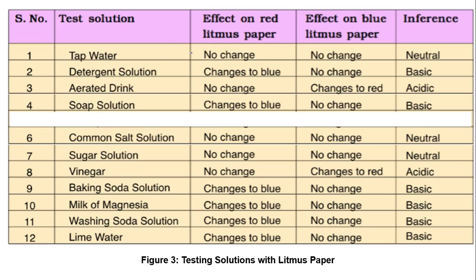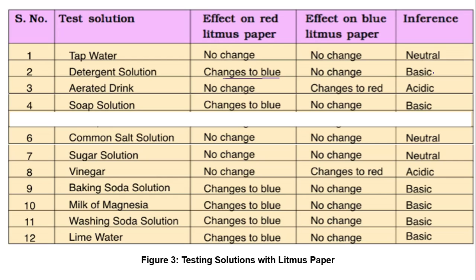Here there is a chart which shows that if we do not observe any change, that means it is a neutral solution. For example, tap water, common salt and sugar solution do not show any change, so these are neutral. On the other hand, detergent solution, soap solution, baking soda solution, milk of magnesia, washing soda solution and lime water change red litmus to blue.